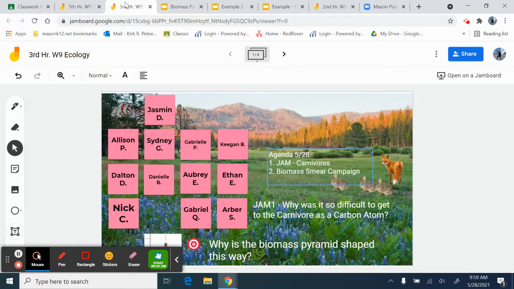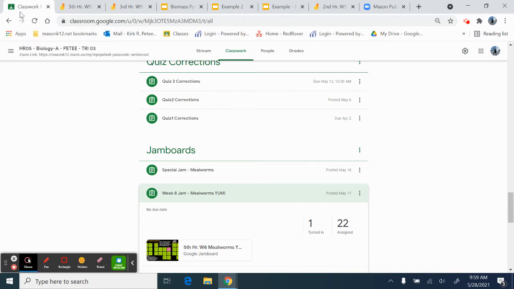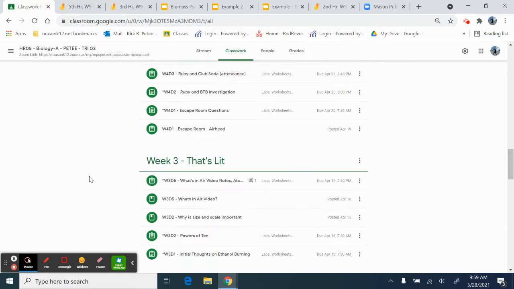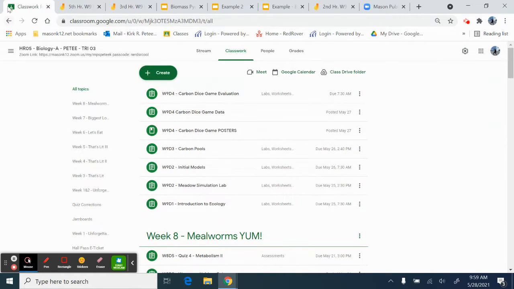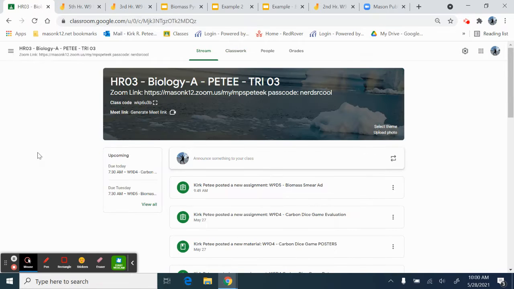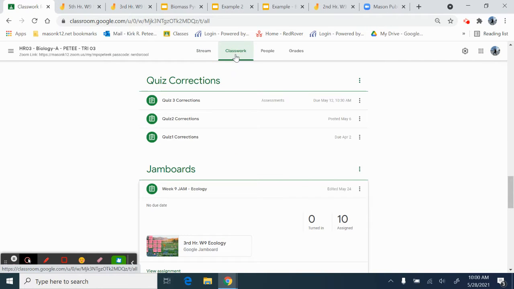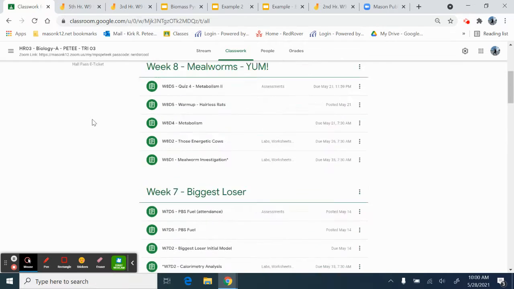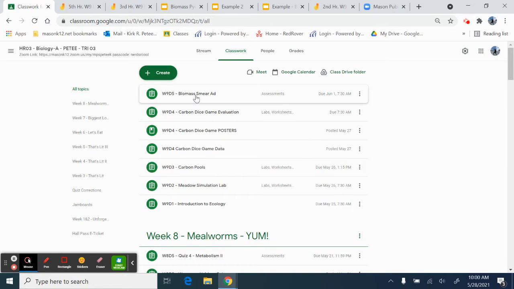Once you've completed your Jamboard, you're going to go to Google Classroom, and we've already posted your next assignment there. I will use third hour as an example, and it will also be in fifth hour as well. The assignment that is posted today is Biomass Smear Ads.